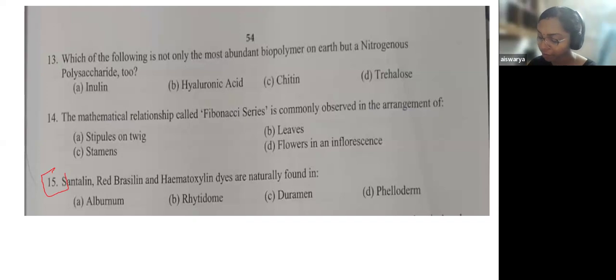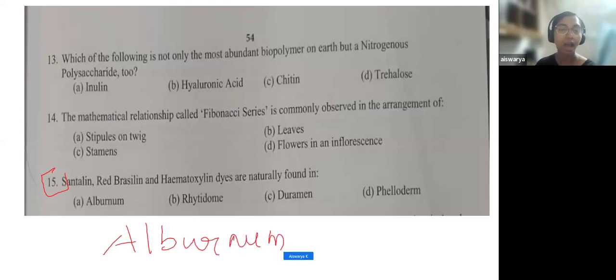Question 15, option 1 is alburnum. Let's read the question first. The xanthine, red Brazilian, and hematoxylin dyes are naturally found in option A, alburnum, B, rhytidome, C, duramen, and D, phelloderm. So these are the 4 options. You have to find out the answer.